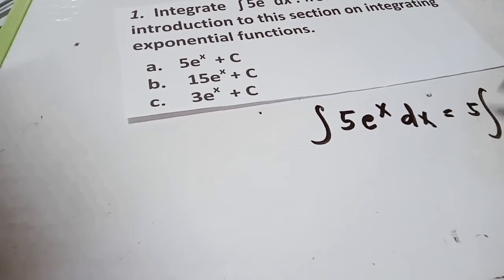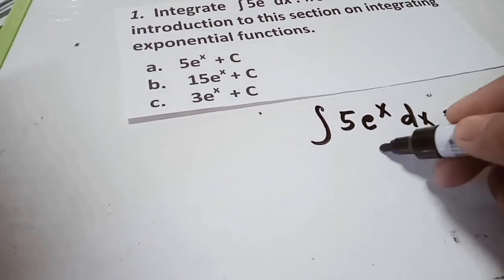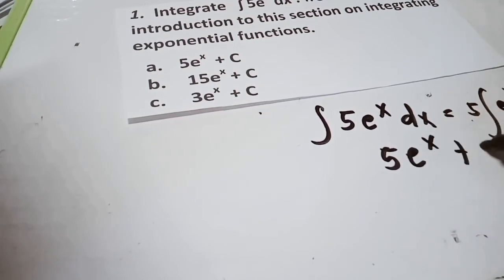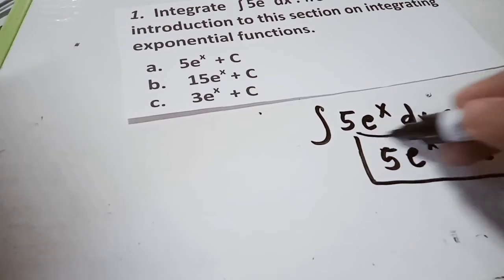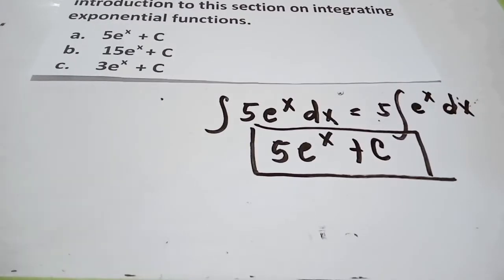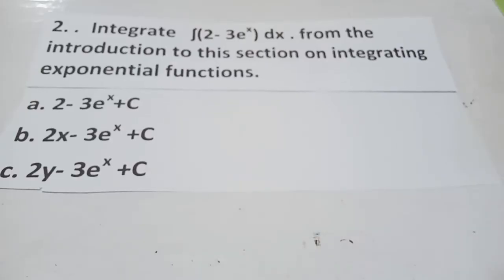We pull out the 5 and integrate e^x dx, so we get 5e^x plus the constant. This will be your final answer. So the answer for number 1, 5e^x dx, is letter A. Don't forget the exponential function.